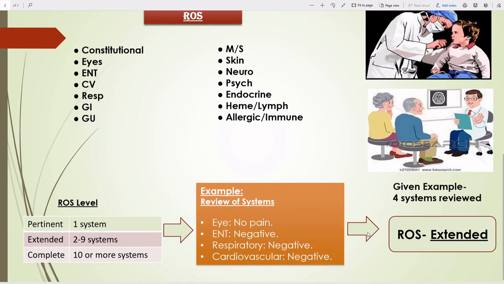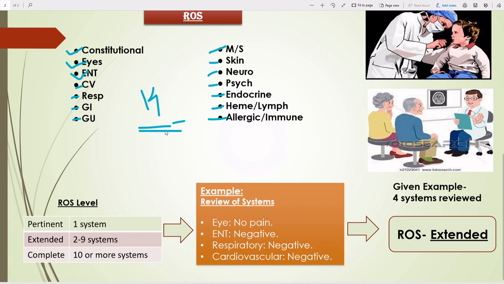In the case of ROS, there are a total of 14 organ systems that I have listed here. You can see, first I have listed constitutional, then eyes, ENT, cardiovascular, respiratory, GI, GU, musculoskeletal, skin, neuro, psych, endocrine, hematologic/lymphatic, and allergic/immunologic. So these are the 14 organ systems that I have listed. As a coder, we need to check how many organ systems the doctor has reviewed.